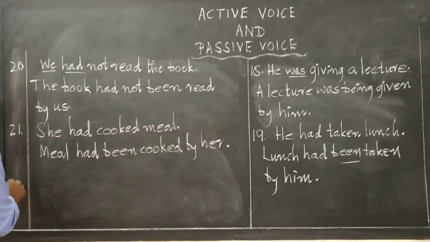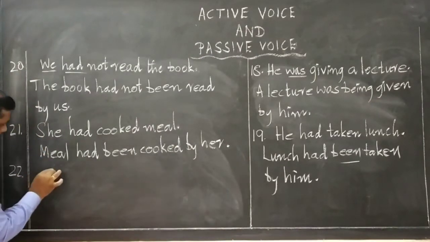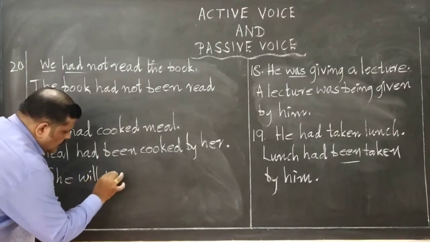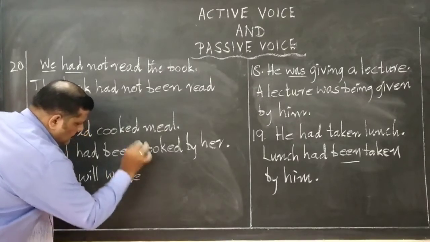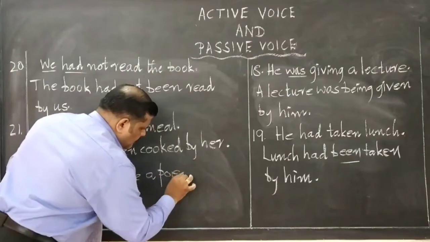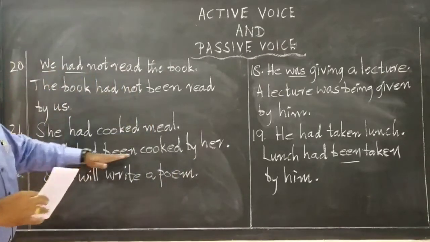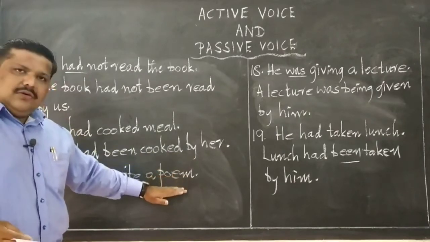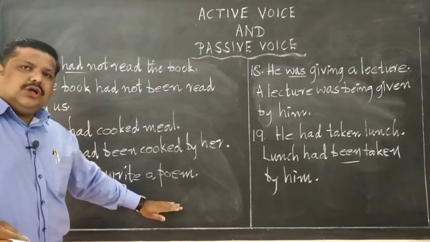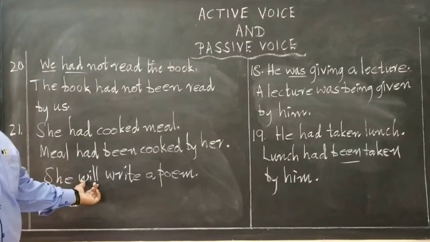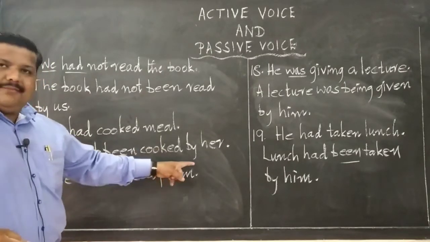Next, 22nd, which says, she will write a poem. See, up to here it is the past perfect tense. Now we are moving on to future tense. Will. See this word, will. She will write a poem.